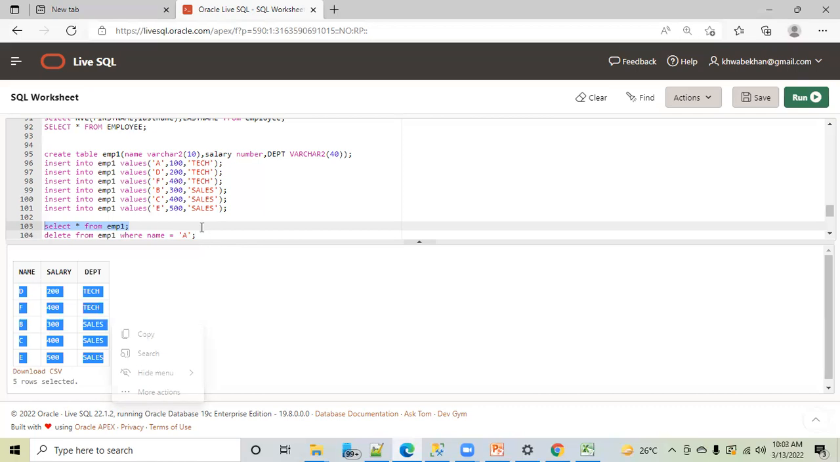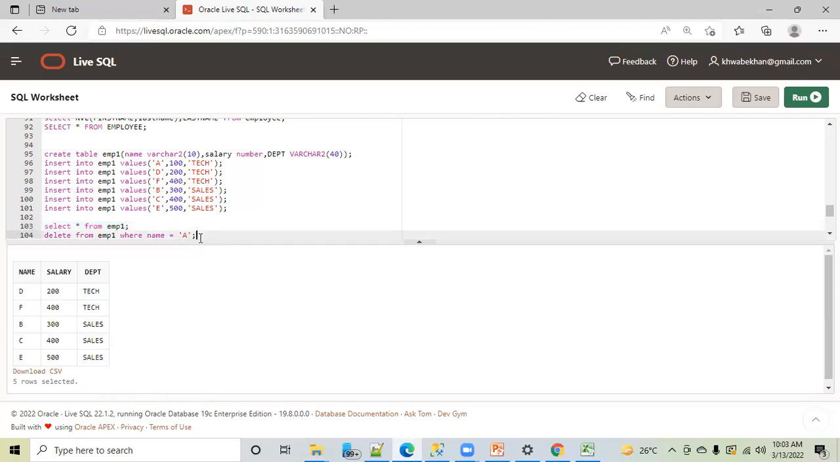So this is the way, if you want to delete, you can delete the data. If we have two names with A but you want to delete only one, we have to give the other condition also, right? Correct, you are correct. Let me show you that example. Actually, I'm coming to that. Just give me a few minutes.